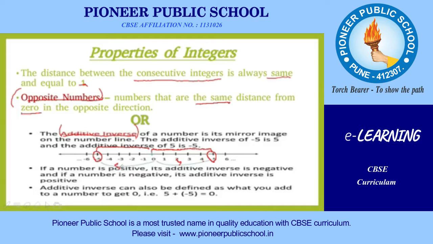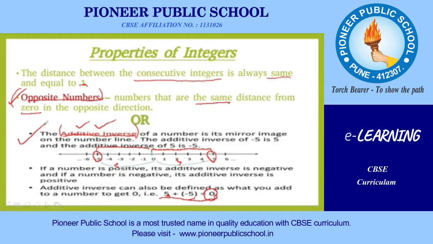Similarly, we can call this an additive inverse, because when we add these two opposite numbers, the addition is 0. When we add these two opposite numbers, the sum is 0, and that's why these numbers are called additive inverses. So these two definitions are the same: opposite number and, at the same time, additive inverse.